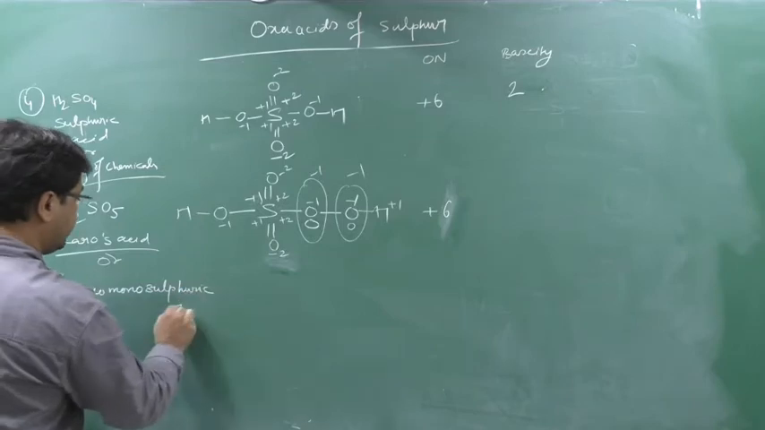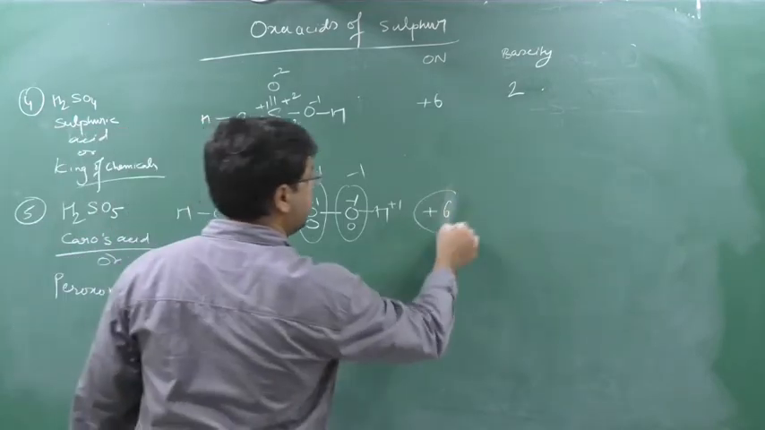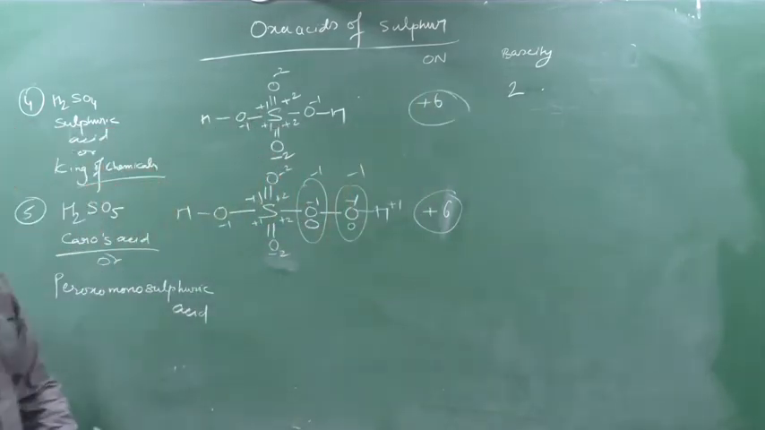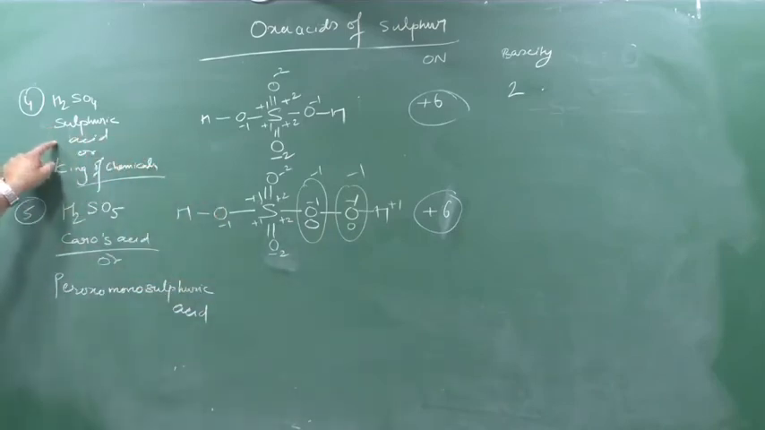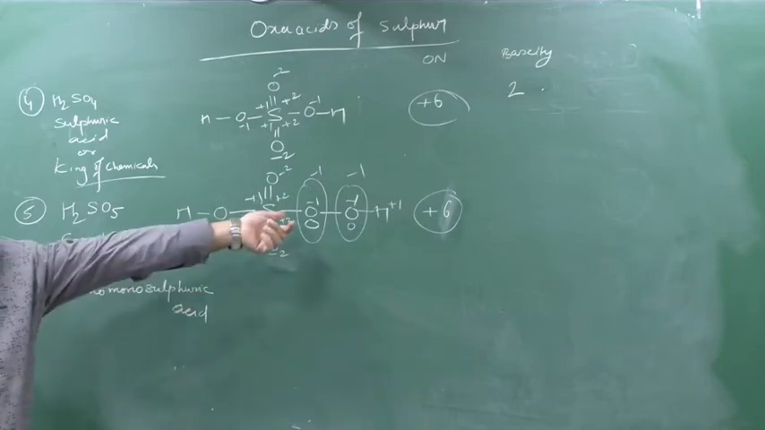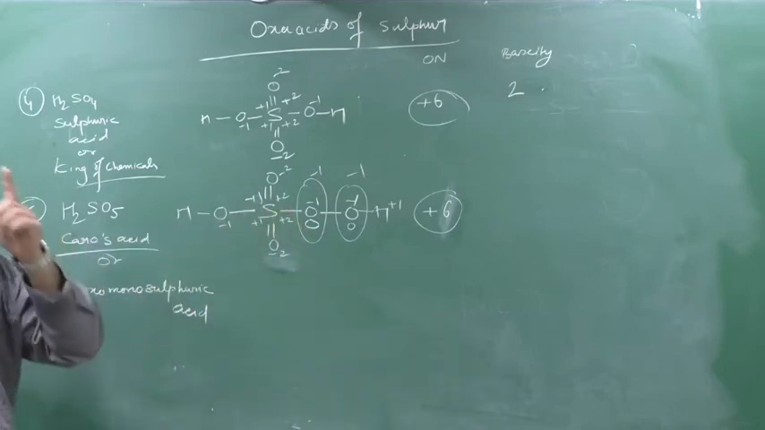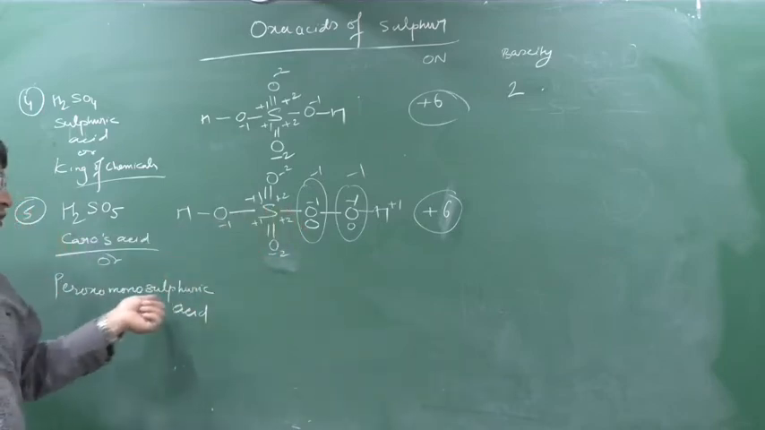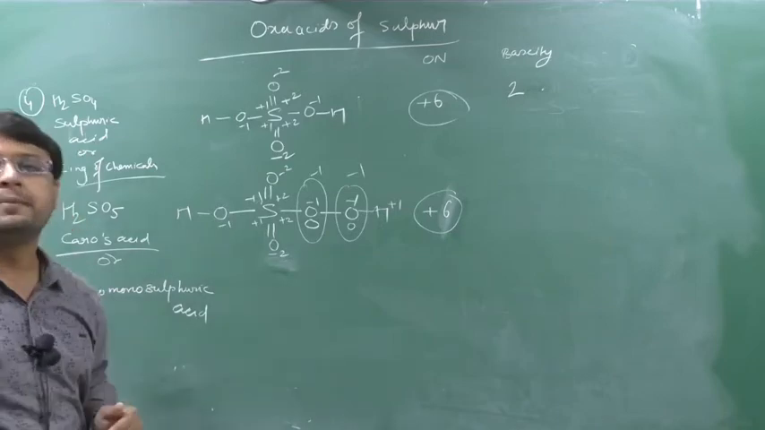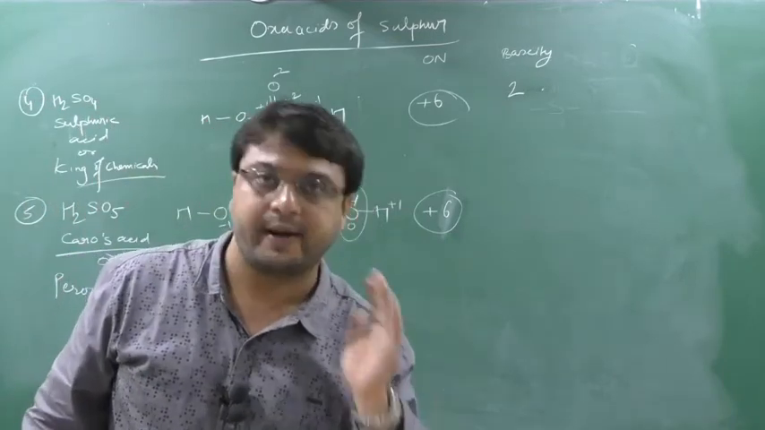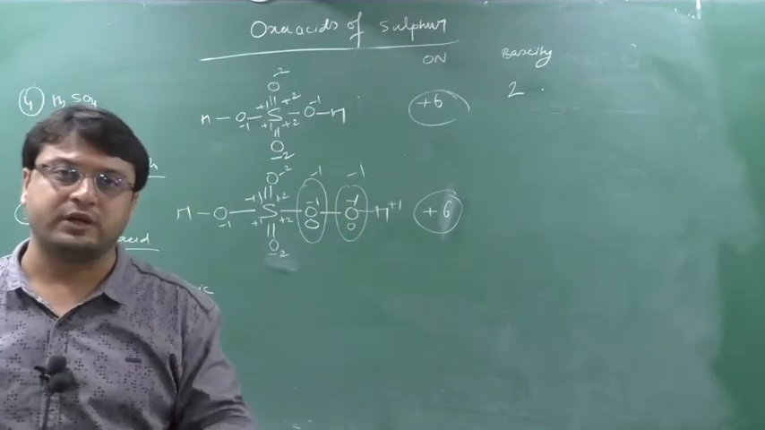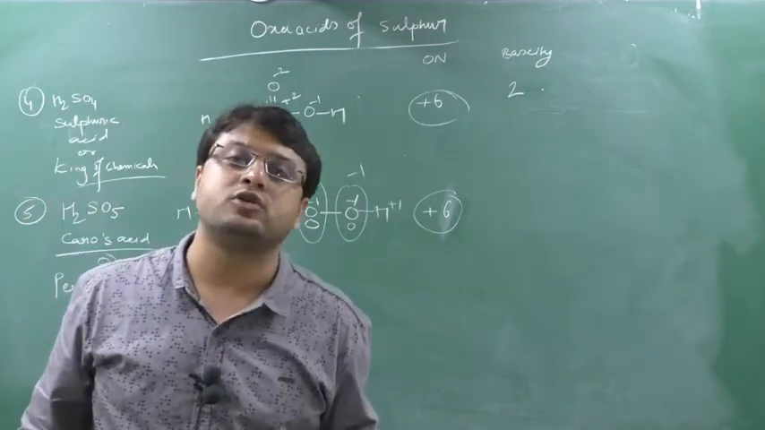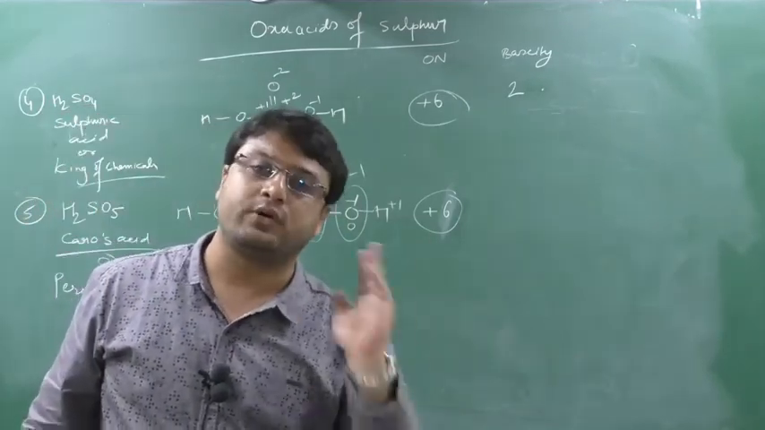Why sulfuric acid? Why not sulfurous acid? Because see the oxidation number. The oxidation number in Caro's acid is equal to the oxidation number in sulfuric acid. That's why sulfuric acid. Peroxo, because it has a peroxo linkage. Mono means it has 1 sulfur. So peroxomonosulfuric acid, or in certain books it is written permonosulfuric acid. That is also correct. Per indicates peroxy linkage.